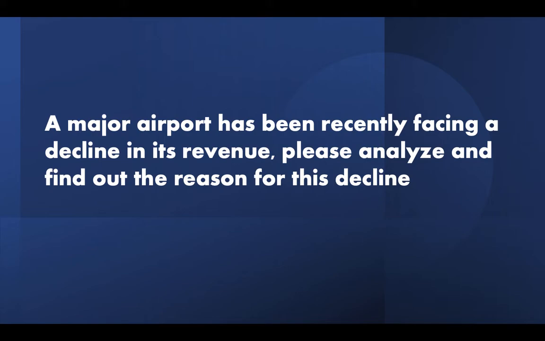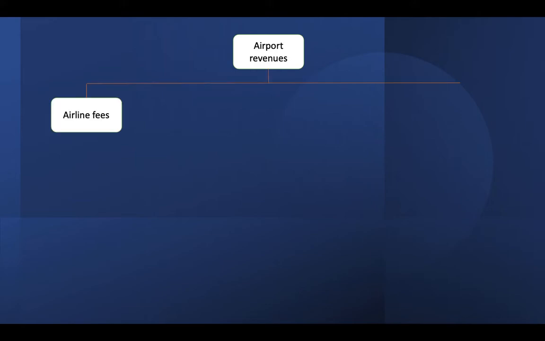Okay, so I'll just take you through the tree which I made. So first of all, airport revenues. What are the different revenue streams for this airport? Then I started exploring. First was airline fees. Second was hoardings and advertisements that different brands put, huge banners inside the premises of the airport, and also just before entering the airport you must be seeing them. When I visited Kolkata airport, I saw whole HUL brand hoardings there. Such kind of things.